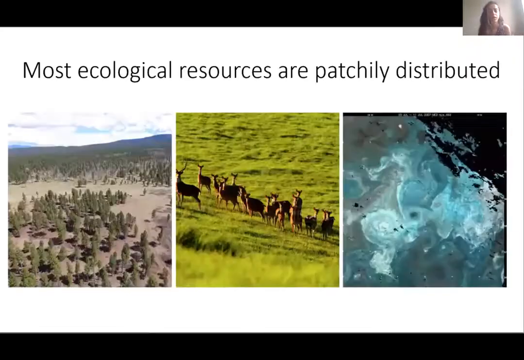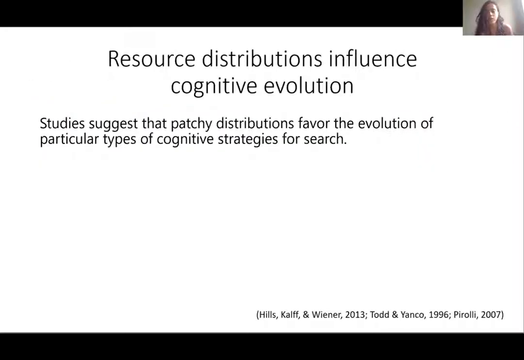All right, so most ecological resources are patchily distributed. Examples would include forests of trees, herds of deer, and marine organisms such as phytoplankton. And not surprisingly, resource distributions influence cognitive evolution. In fact, several studies have suggested that patchy distributions favor the evolution of particular types of cognitive strategies for search.